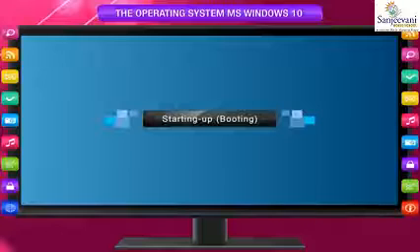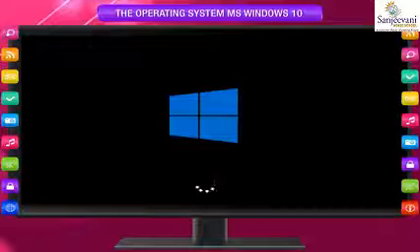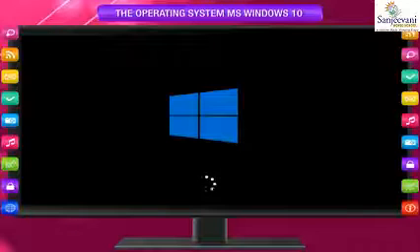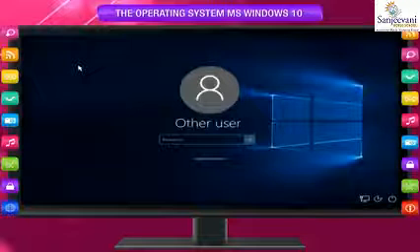Starting up or booting. When you switch on the computer, you see the Windows 10 startup screen. The loading wheel indicates that Windows 10 is preparing the startup sequence or boot process. The first thing it presents you is the user account or logon screen.